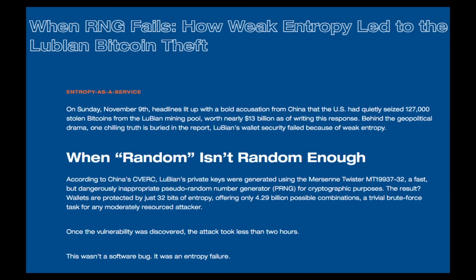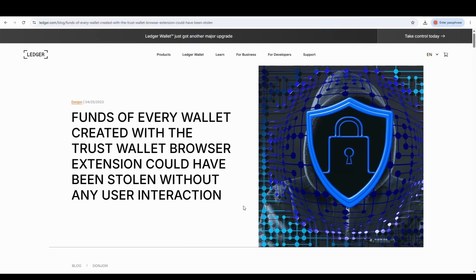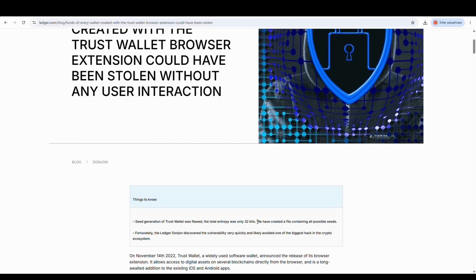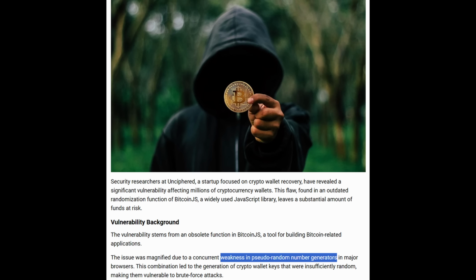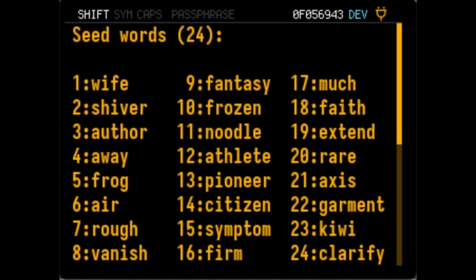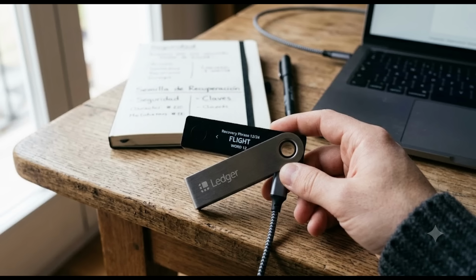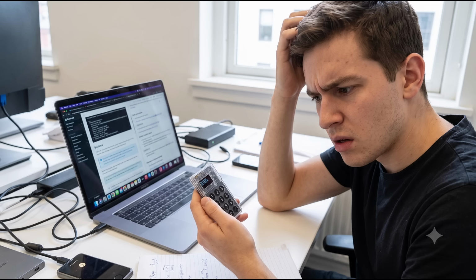Lubian Mining Pool lost 127,000 BTC, Trust Wallet users lost their funds, and the same happened with the Bitcoin JS tool. But how is this even possible? Can you trust a hardware wallet to generate your keys? First, we need to understand what's actually going on.